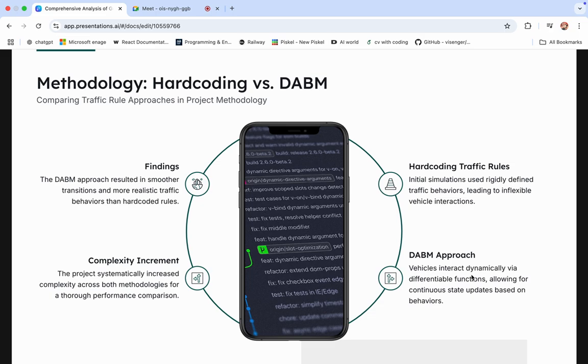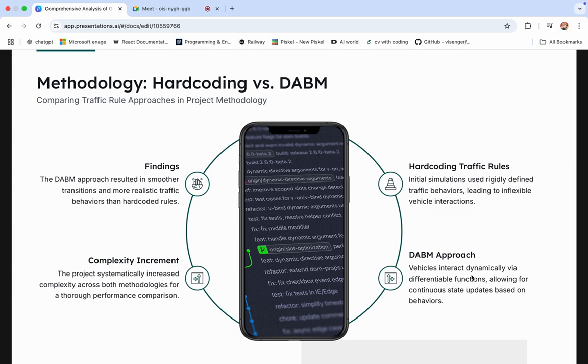Second, with hard coded traffic rules, we just initialized the simulation using rigid definitions of traffic behavior, leading to inflexible vehicle interaction. If two vehicles are interacting, then in DABM they were interacting in a smoother way, whereas in the hard coding method they were interacting only for a very small period of time.